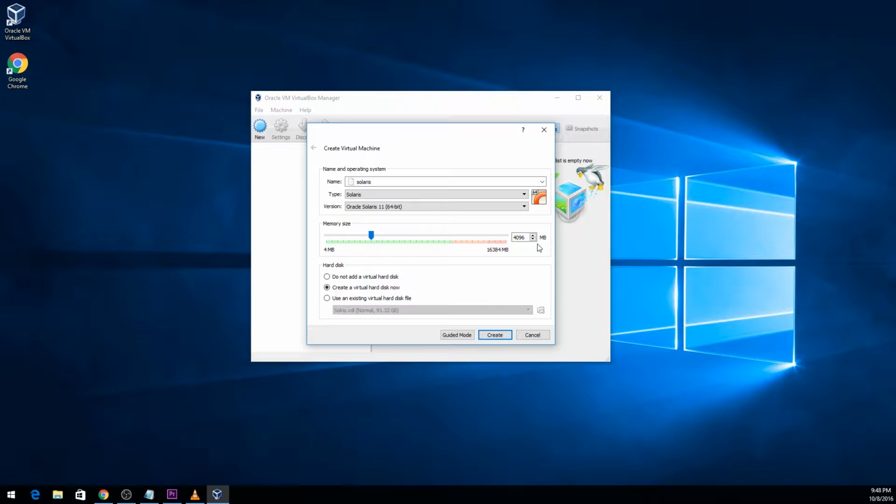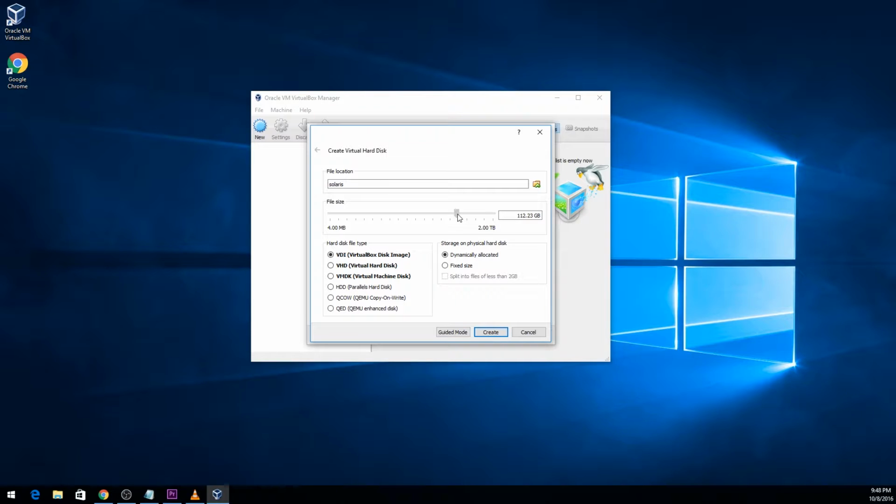The minimal system requirement for a graphical installation is 1 gig, but I do recommend at least 2. And if you want to install also WebLogic and maybe an Oracle database, I recommend you have at least 4 gigs of RAM. So we create the machine.